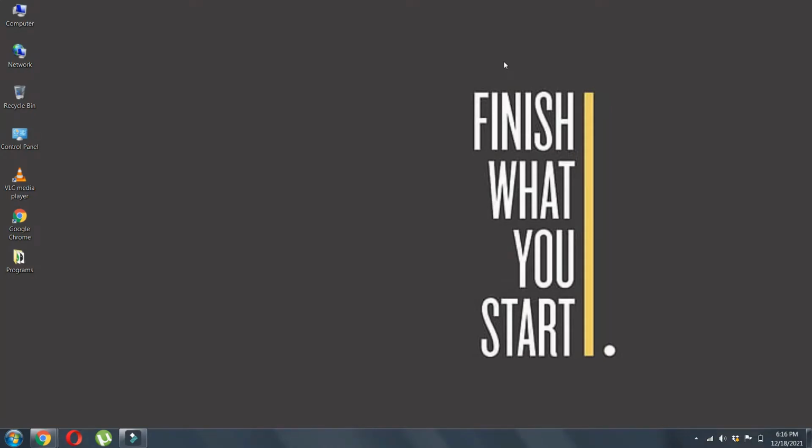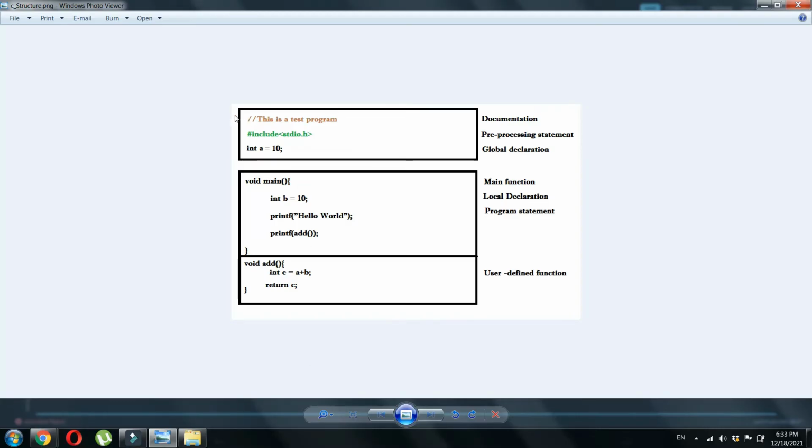Today we are going to see how to create a program in C. Before going to that, let's have a conceptual beginning of how a C program would be structured. This is the basic structure of a C program. In every program, we would have a section called documentation, where we would give inputs about how this program works and what is the purpose of this code.